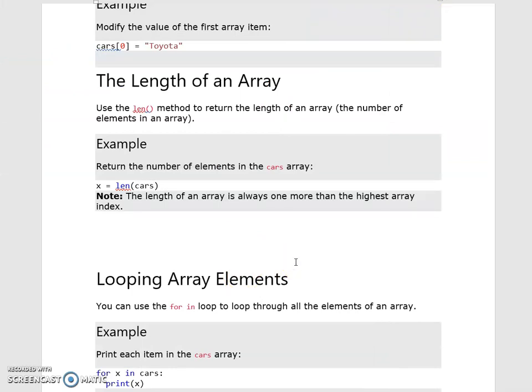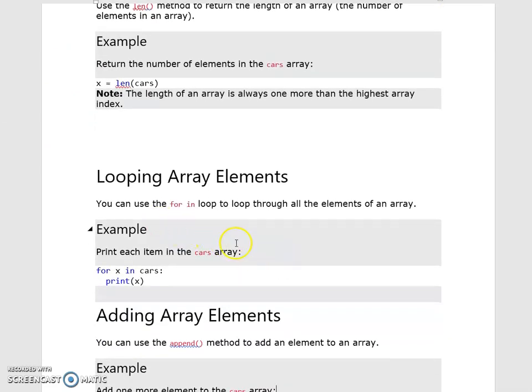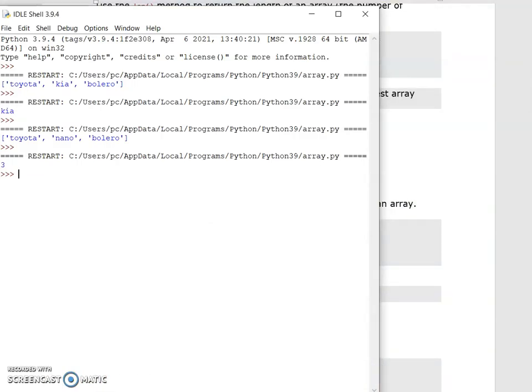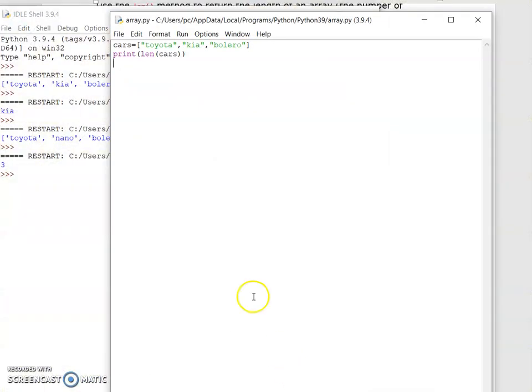Next, looping array elements. You can use the for in loop to loop through all the elements of an array. By using for, you can loop through all the elements. Let's write a program for this. For x in cars, print of x.